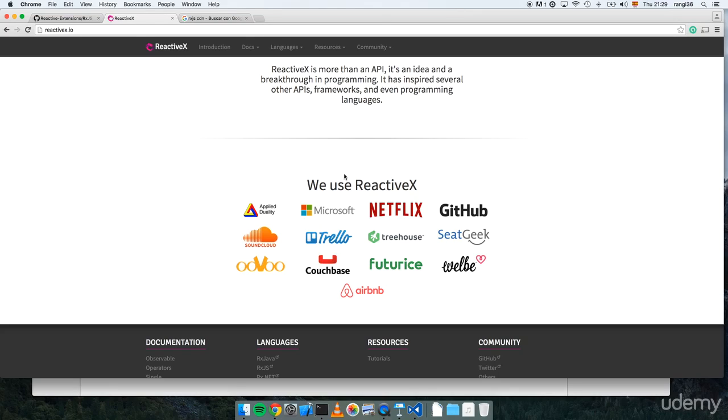ReactiveX has a lot of support from Microsoft, Netflix, GitHub, SoundCloud, Trello. So at least these big brands have interfaces, websites, super complex, that need UX that needs to react to several interactions.